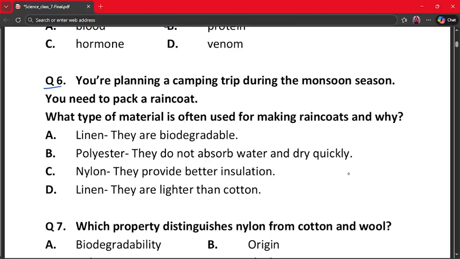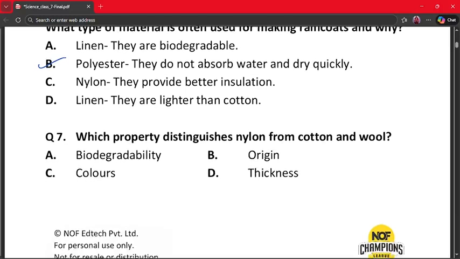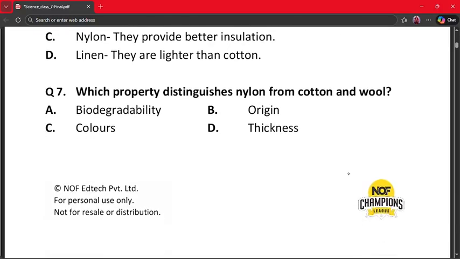Here the correct answer is option B, because raincoats should not absorb water, and polyester is waterproof and also dries quickly. That's why it is ideal during monsoon camping, and linen absorbs water, so it's unsuitable. Hence option B is the correct answer. Next question is question number 7.